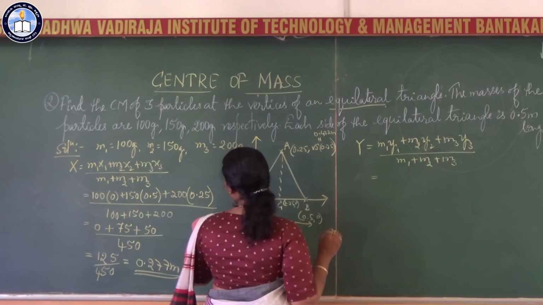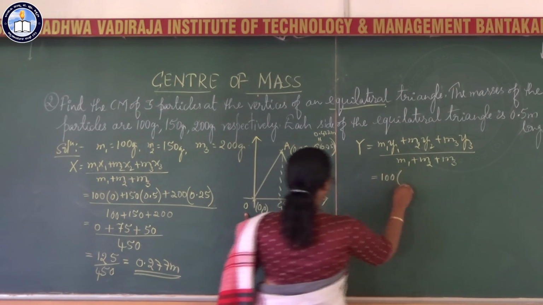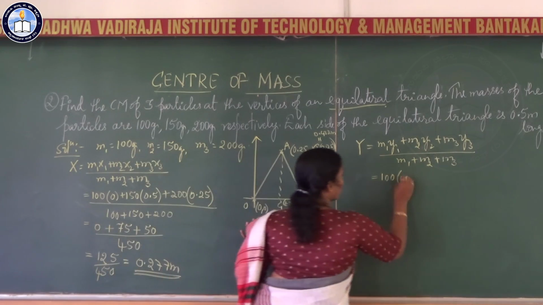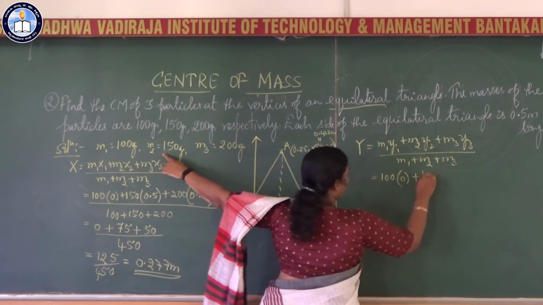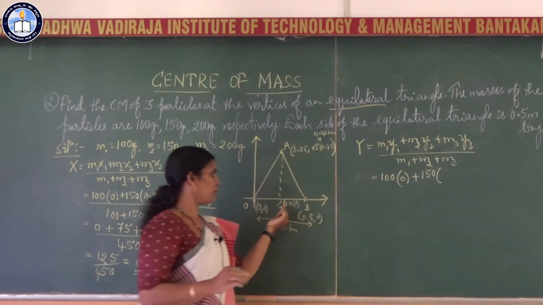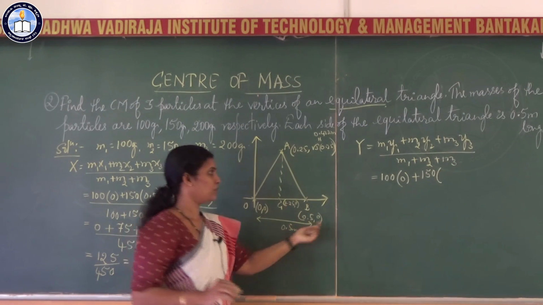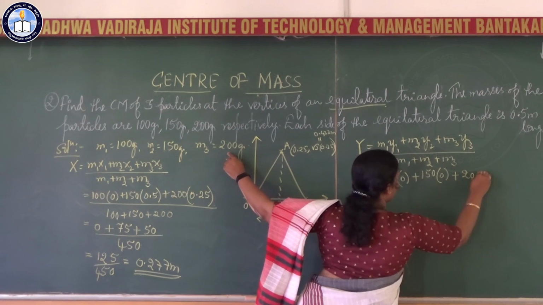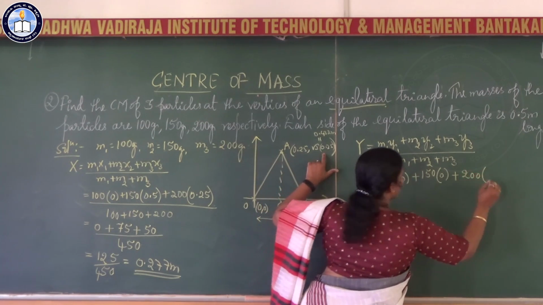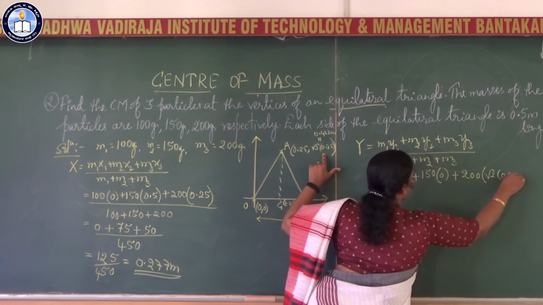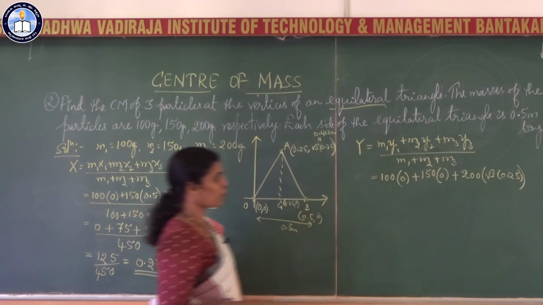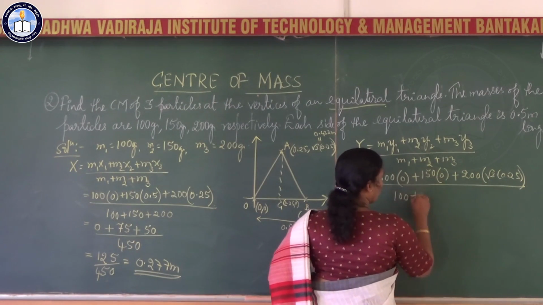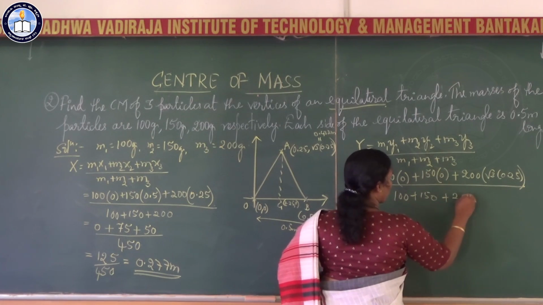So as usual, m1 100, y1 is 0, m2 150, y2 is 0, plus m3 200, y3 here root 3 into 0.25, or you can also write it as 0.433, divided by 100 plus 150 plus 200.